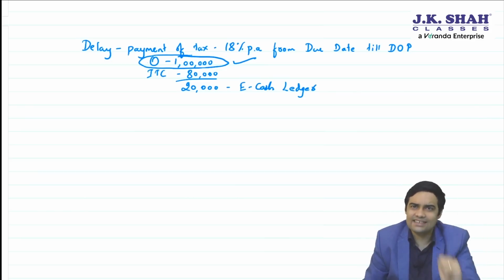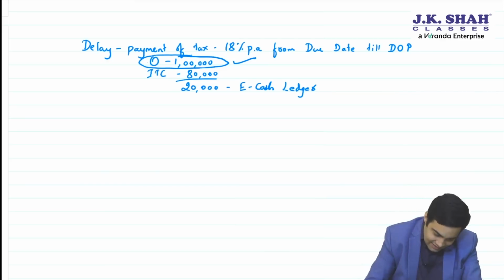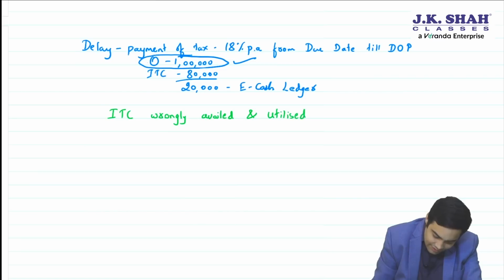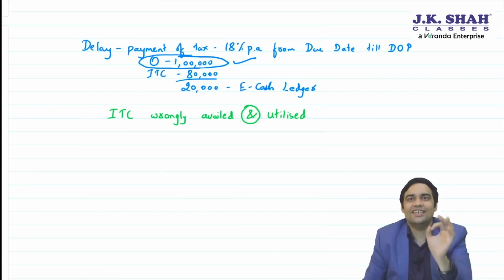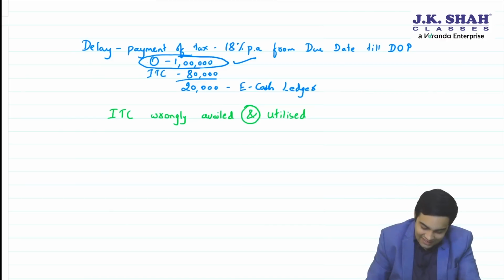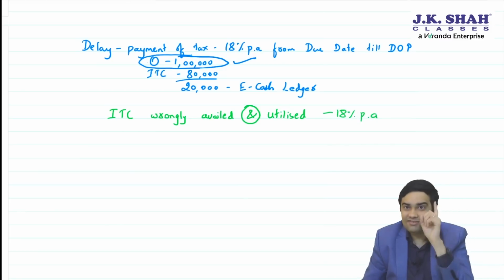Then what is added, sir? ITC wrongly availed and utilized. If ITC is wrongly availed and utilized, then in that case, interest will be applicable at 18% per annum. But sir, from where? People, see the wordings.